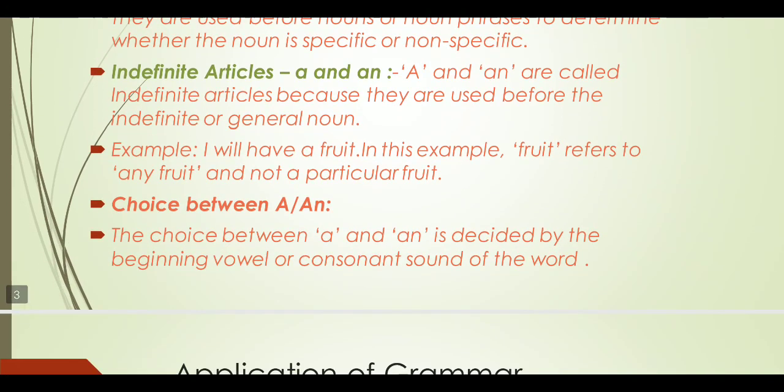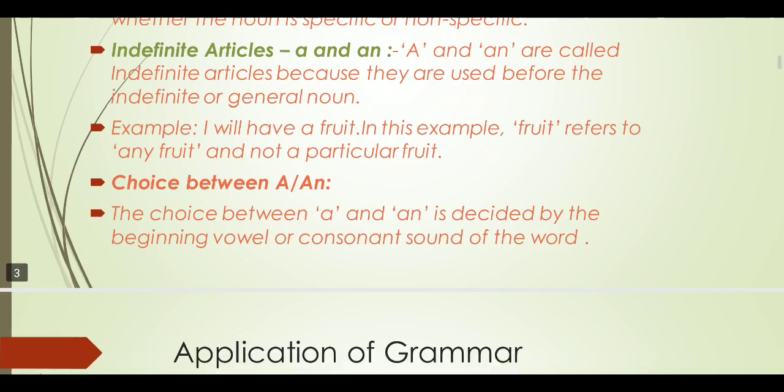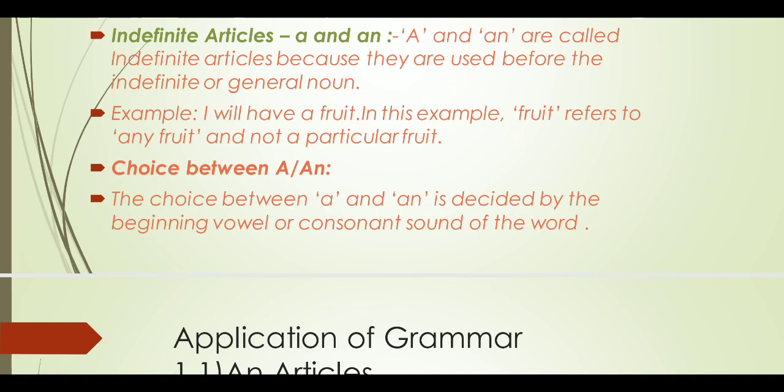Then my next question is the choice between a and an. What is the difference between a and an? When do we use a and when do we use an? It is a matter of beginning sound. कहाँ पे की है बेटा कि it depends on the beginning sound of the word or noun phrase. If the word starts with a consonant sound then we use a, and if the word starts with a vowel sound then we use an.